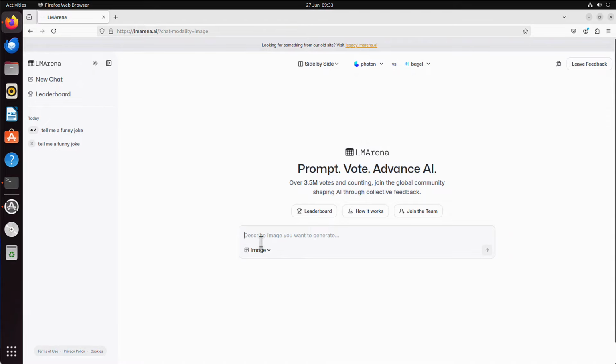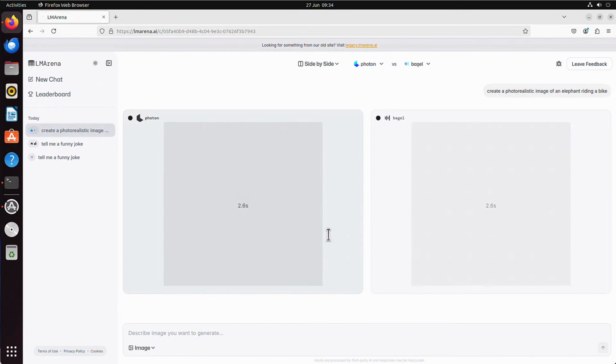And then we can describe the image we want to create, but basically the idea is the same, yes? So if I say create a photorealistic image of an elephant riding a bike, we can see the timer starts, how long it will take them to generate that image. And let's see, I have no idea what that model is, to be honest, but never mind.